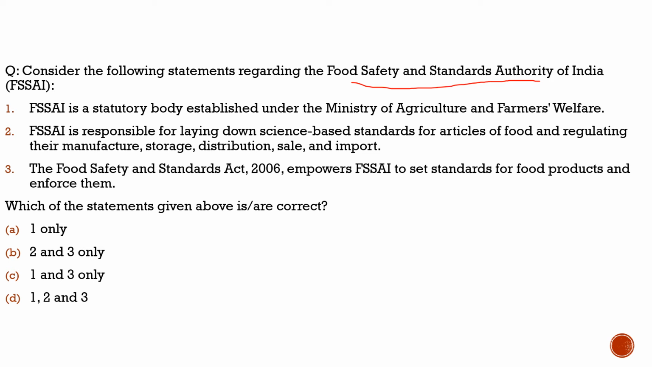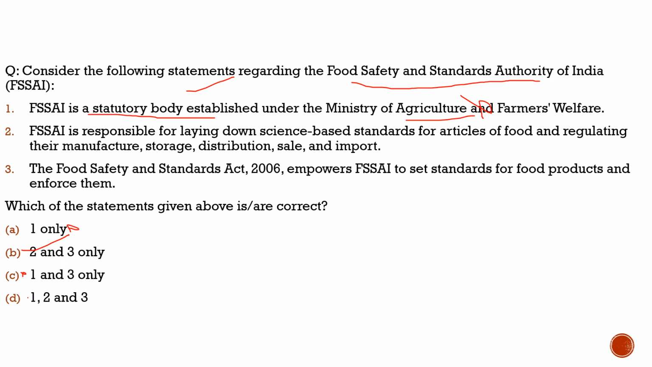First statement: Food Safety and Standards Authority of India is a statutory body. 100% correct. Established under the Ministry of Agriculture and Farmers Welfare. No, it is totally incorrect. Indeed, it is a statutory body, but it is not established by the Ministry of Agriculture and Farmers Welfare. So the first statement is incorrect. By applying the method here, we can eliminate options A, C and D. We are left with option B. That would be the correct answer, and that we had established.